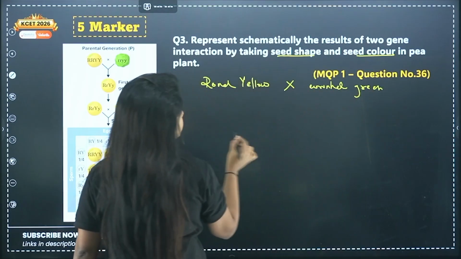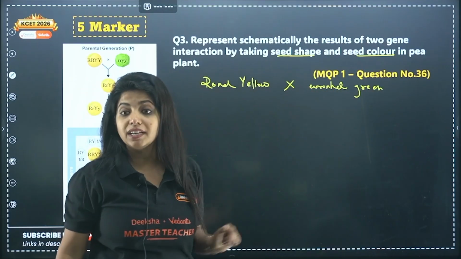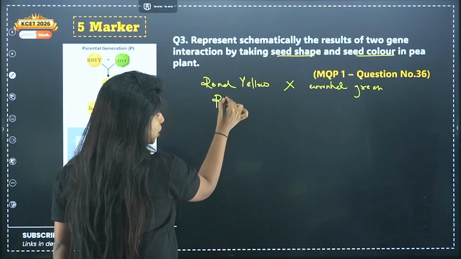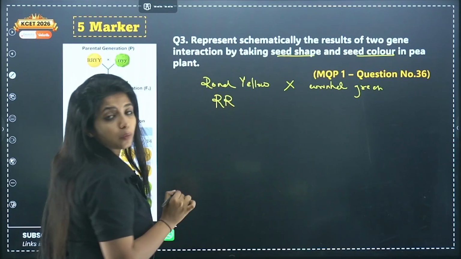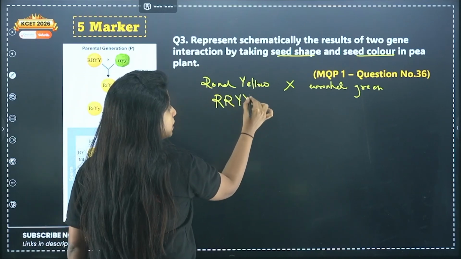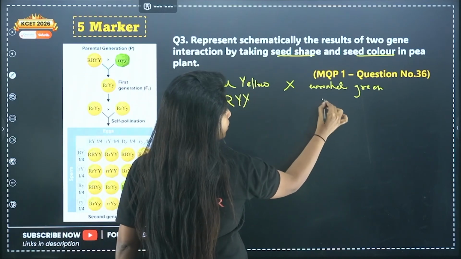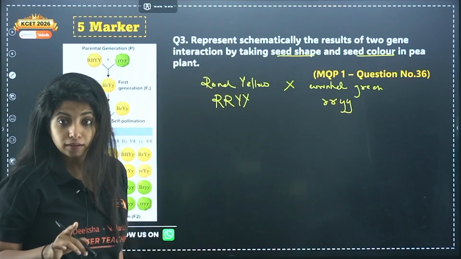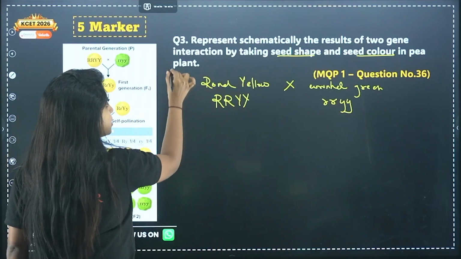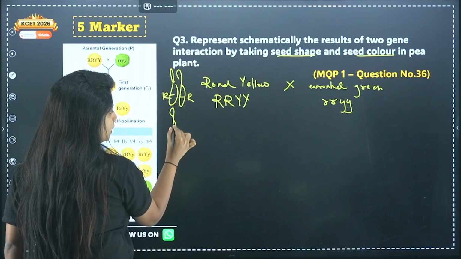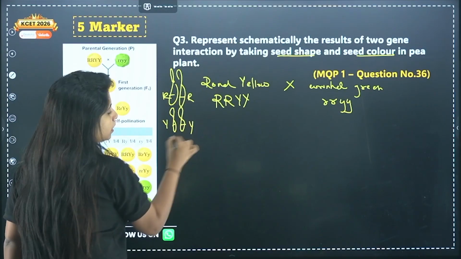Suppose I am crossing between round and yellow and wrinkled and green parents. What is the genotype? First of all, how do you represent round? Round is a dominant character. Suppose it is homozygous, pure breed. You make it capital R, capital R. Similarly, for yellow, it will be capital Y, capital Y. Now, the recessive one is going to be small r, and small y, small y. If you're worried how it actually looks, it looks like this: capital R over here and capital Y over here.